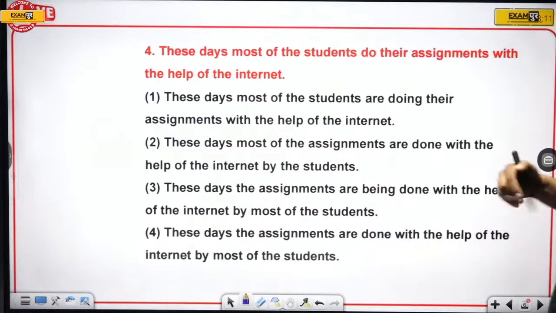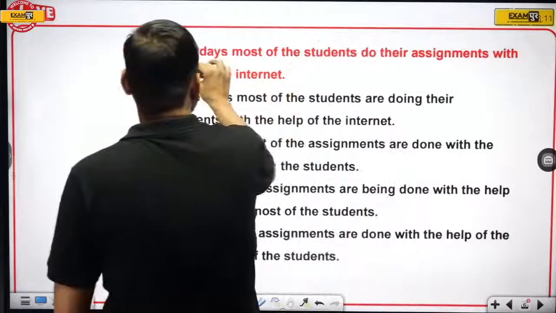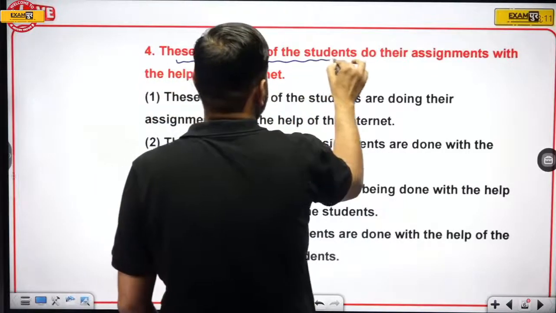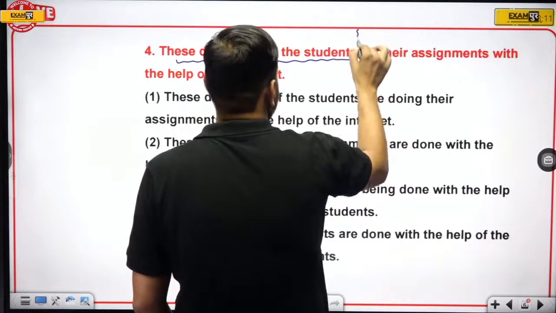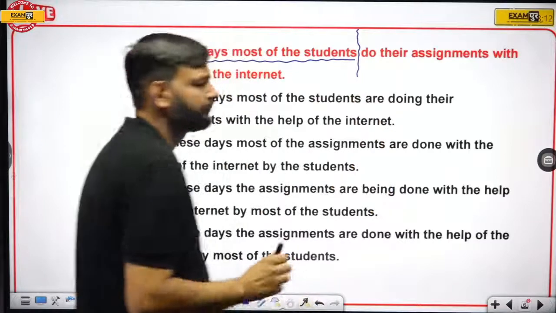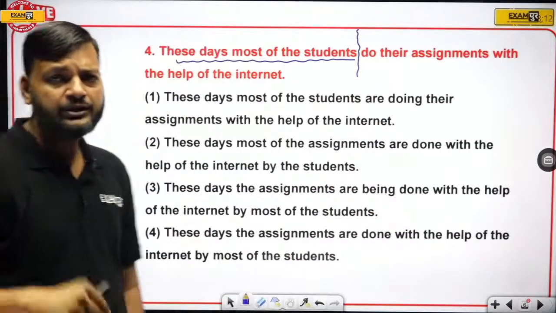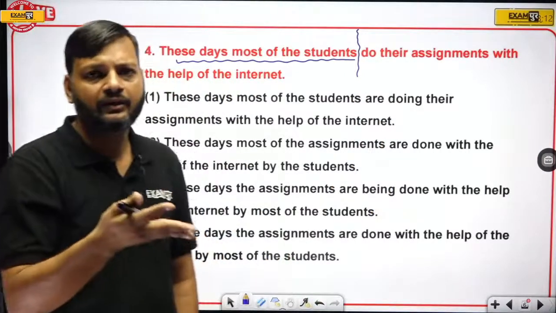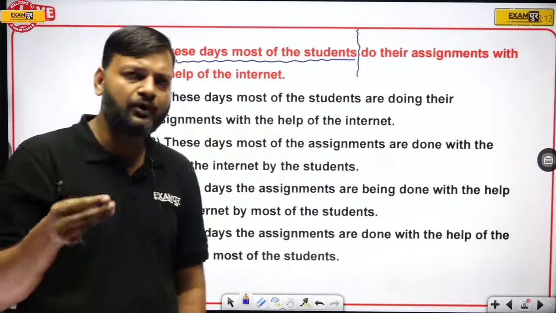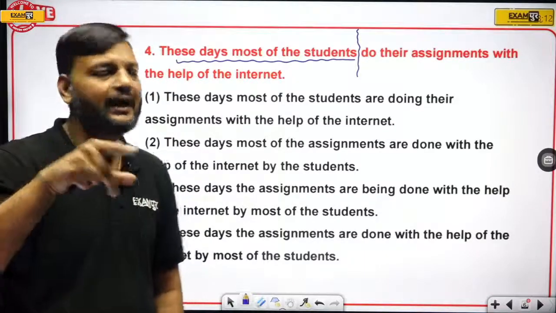Okay. So here, these days most, we have to just skip this portion. Jump to the keyword, and the most important keyword is the tense, the helping verb.